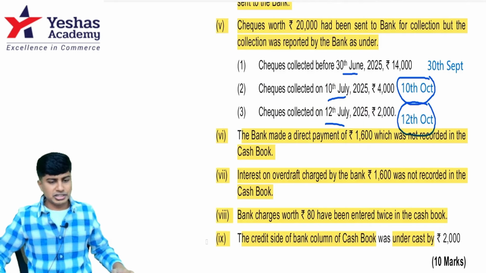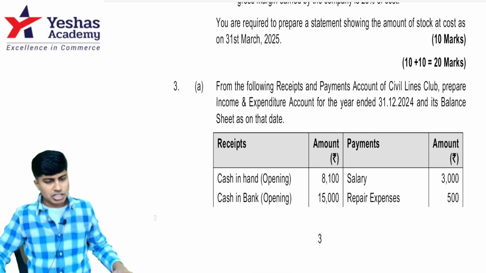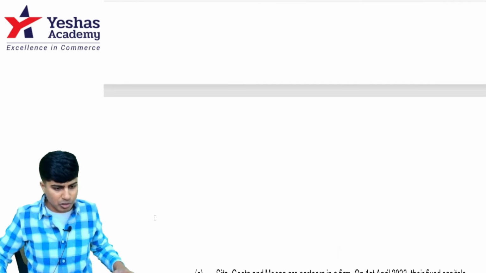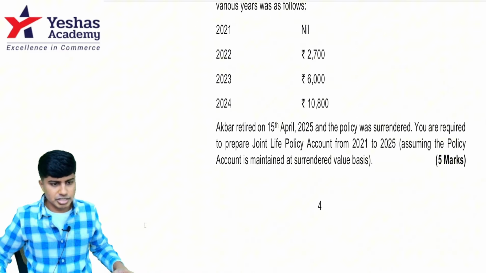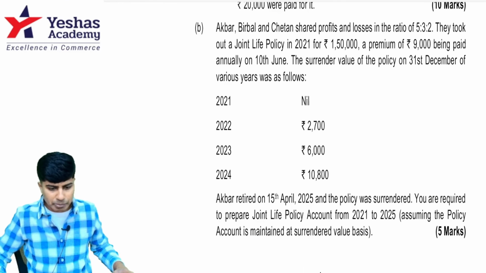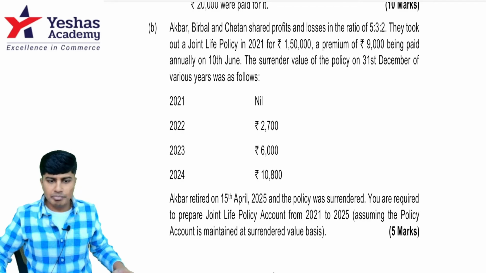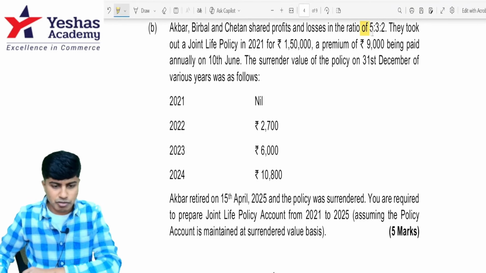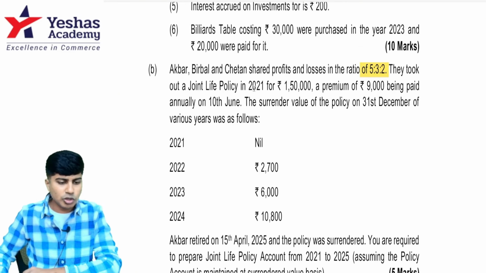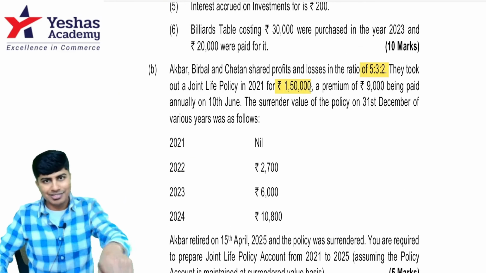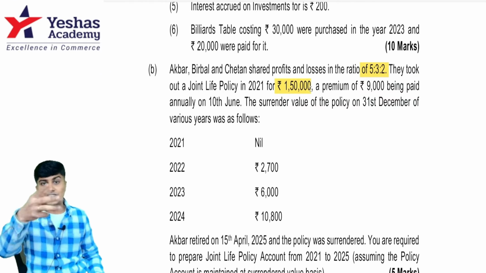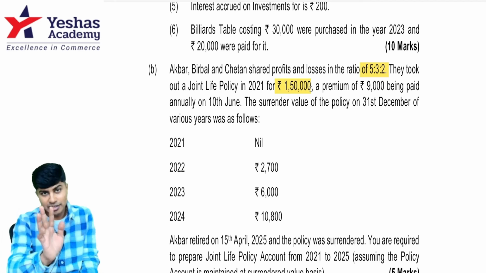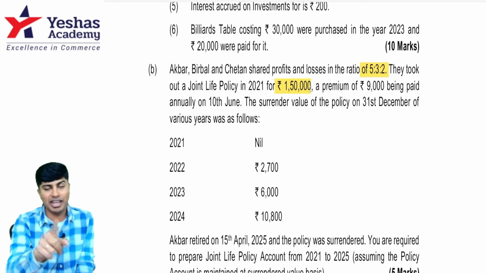Have a look at this question 3B from the same book, which is on the topic of joint life policy. Focus on 3B. Yeah, this is the one. Akbar, Birbal, and Chetan are the three partners in a firm sharing profits and losses in the ratio 5:3:2. They took a joint life policy for rupees 1,50,000. That is the sum assured, the money they'll receive if Akbar, Birbal, or Chetan die, not when they retire. If they retire, they get surrender value. If they die, they get full value.